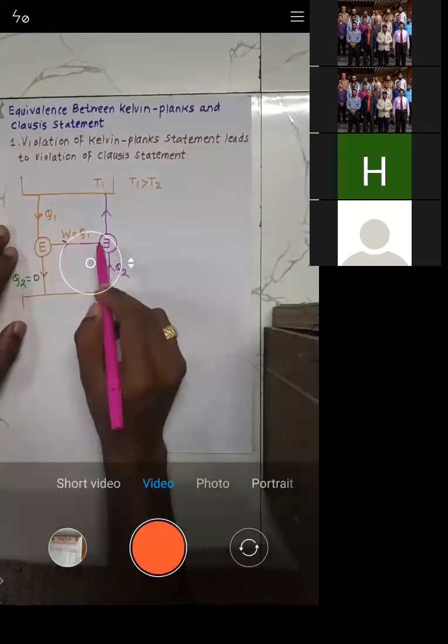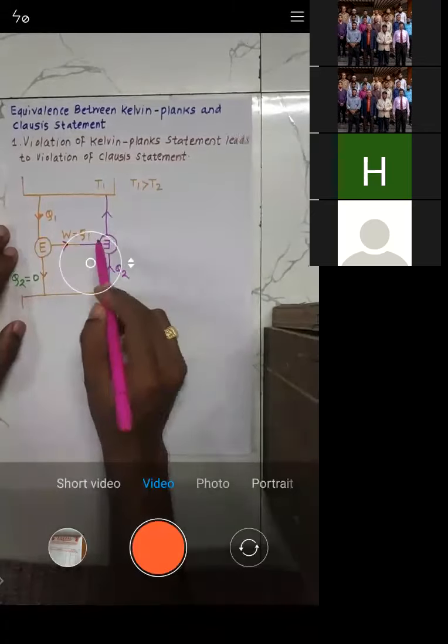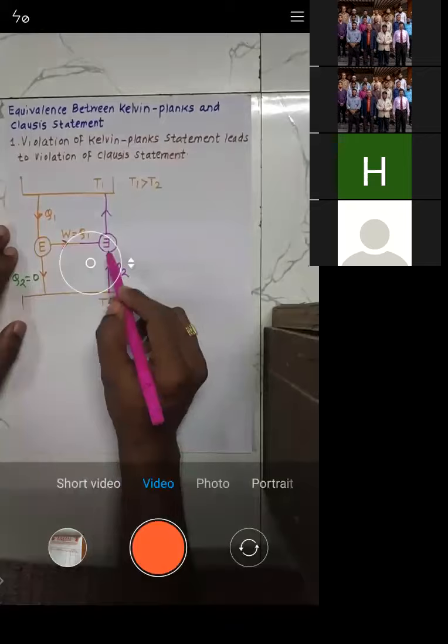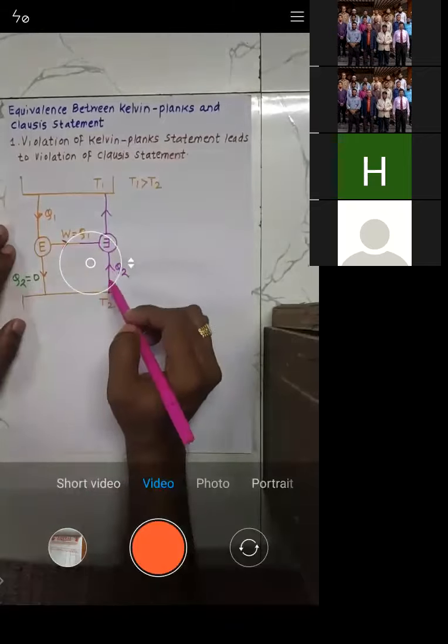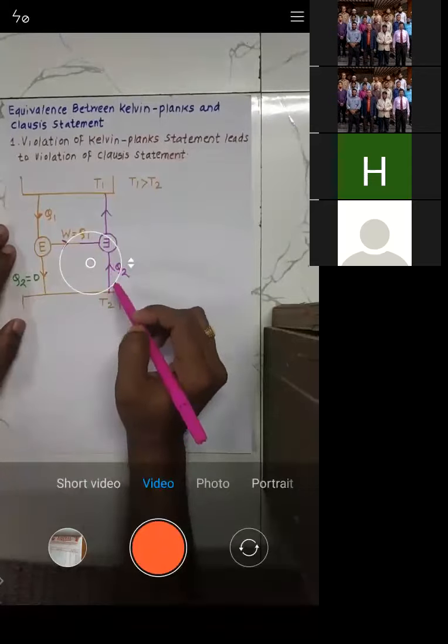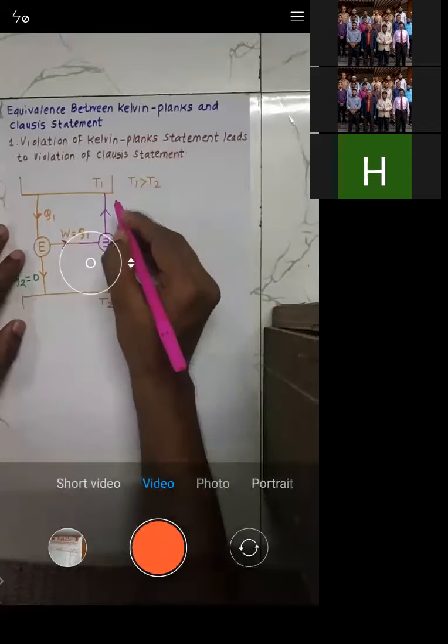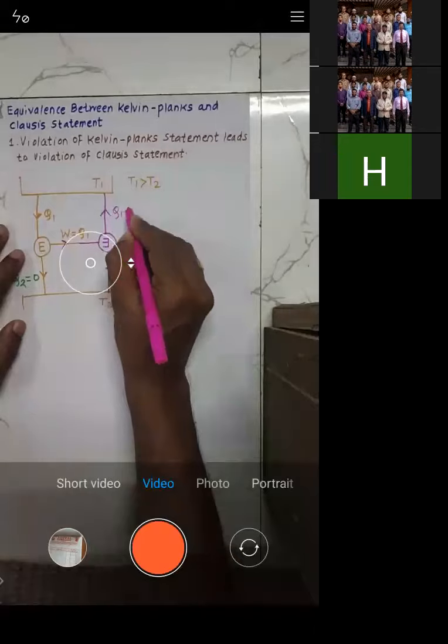Until and unless you supply this work, it will not extract the heat. So when you supply W, it will extract Q2. How much will it reject? It will reject Q1 plus Q2.